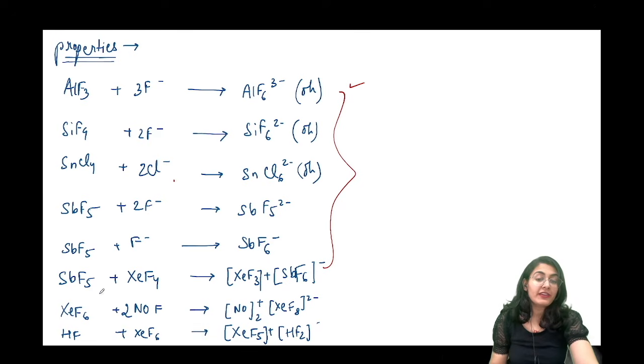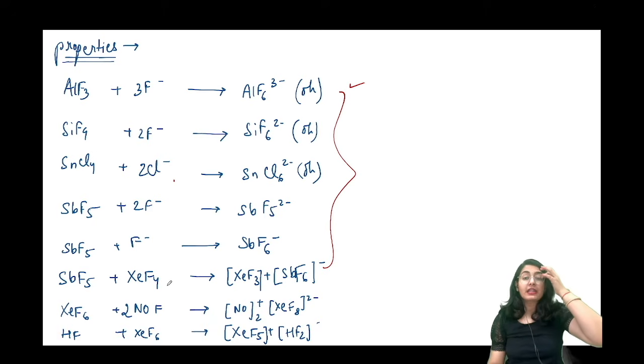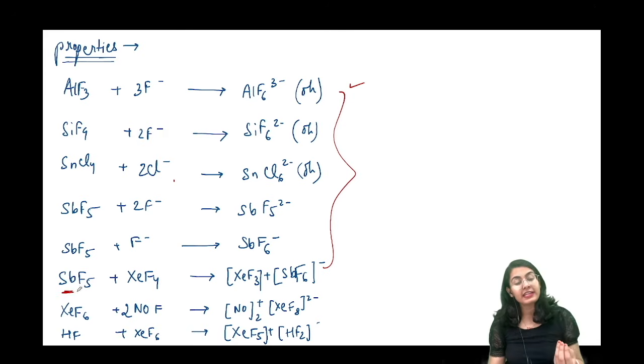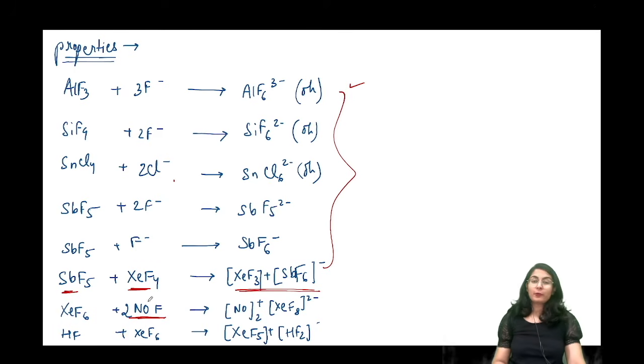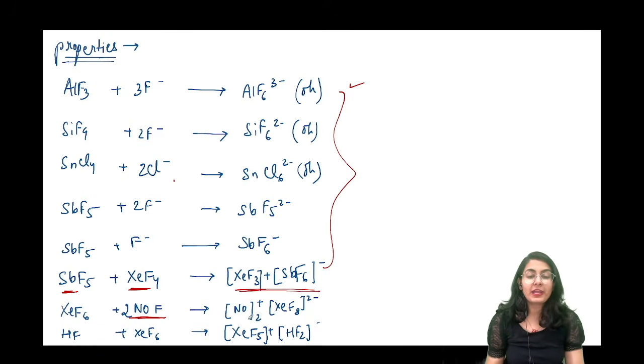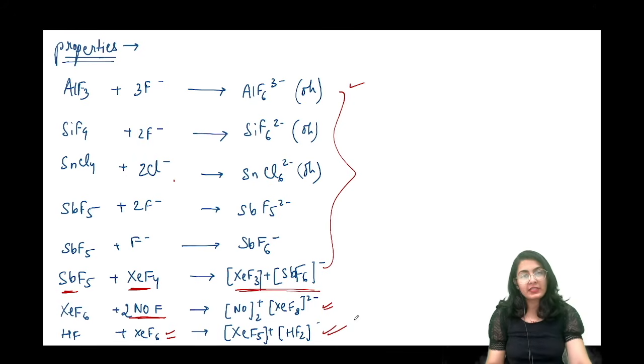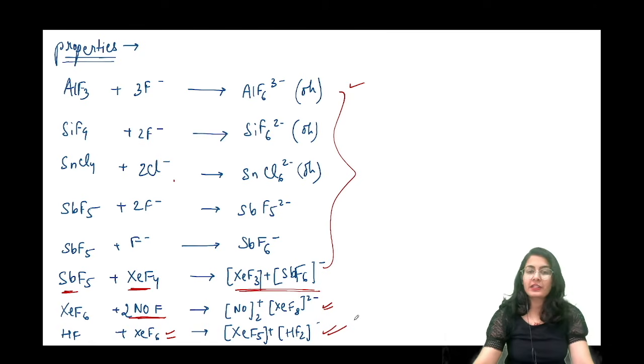However, look at this, SbF5 plus XeF4. Even the SbF5 is going to snatch out a fluoride from the xenon tetrafluoride, giving you this kind of a complex anion and cation both. Now XeF6 plus NO2F. Now NO2 का आपको पता ही है, NO2 will become positive and F will become negative, which means it is ready to accept. So NO2 positive plus XeF8 negative. आगे चलते हैं, HF reacts with XeF6 to finally give you this kind of a combination. So you have to go through these examples and try to write them once or twice. You will be able to remember them.